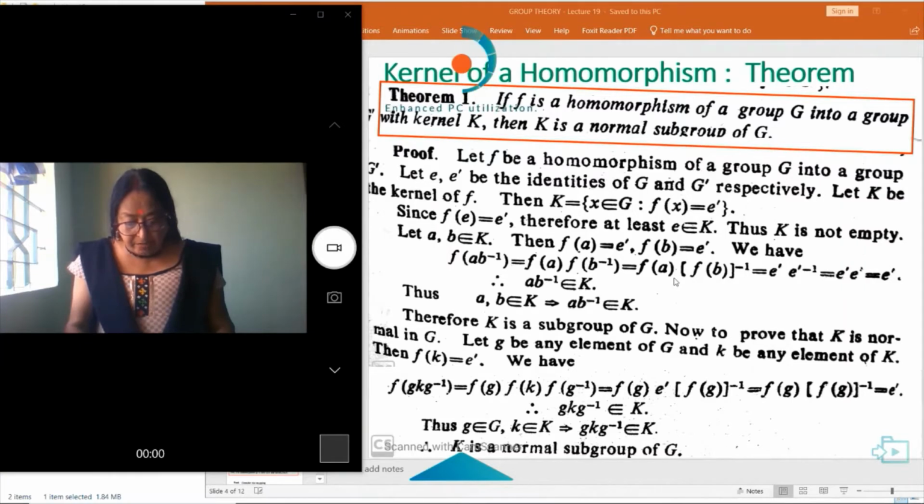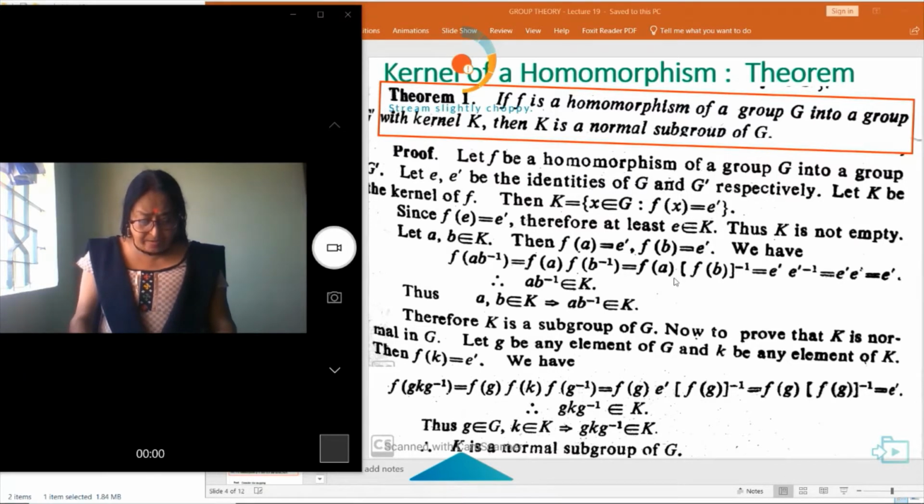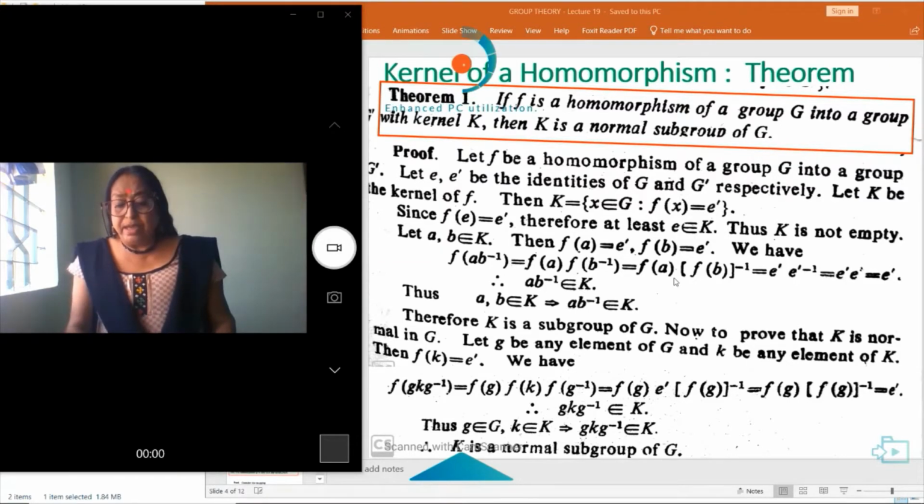So this can be written as F(a) into F(b) whole inverse, and F(a) is E dash and F(b) is E dash, so E dash into E dash inverse. And so ab inverse belongs to K. Because a and b belong to K, this implies ab inverse also belongs to K. So K is a subgroup of G.